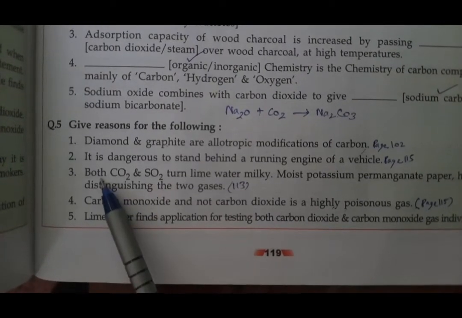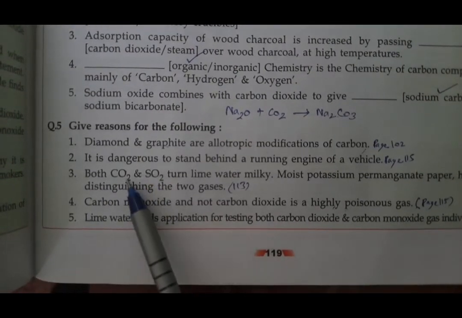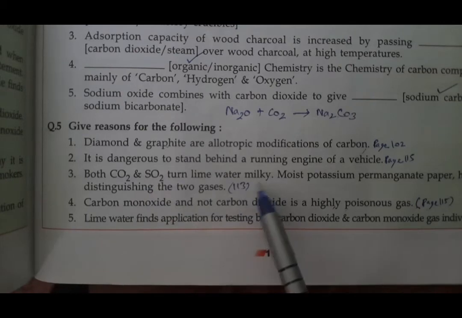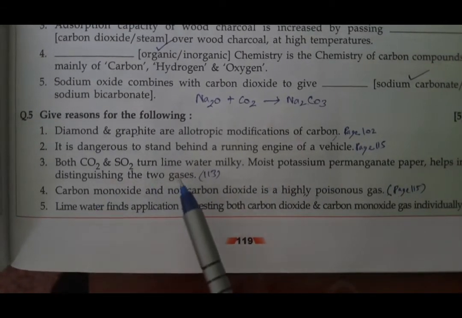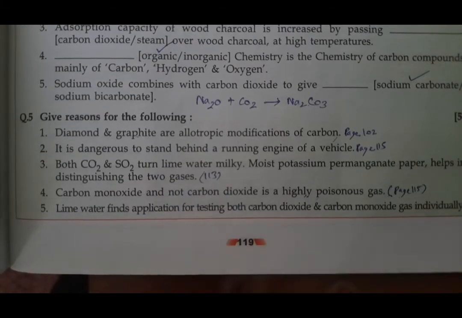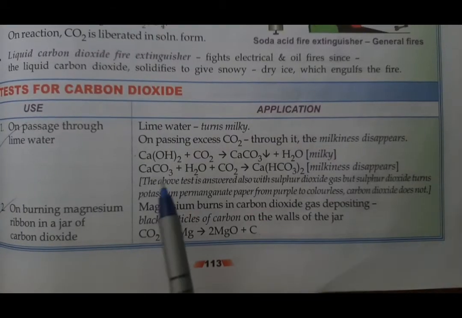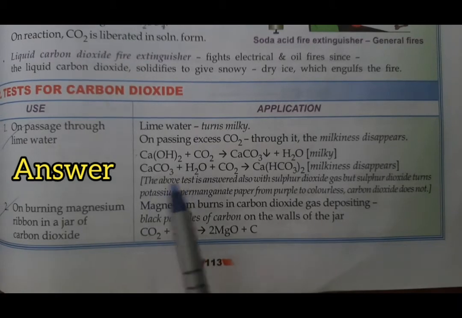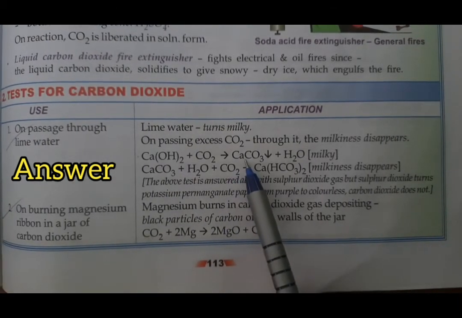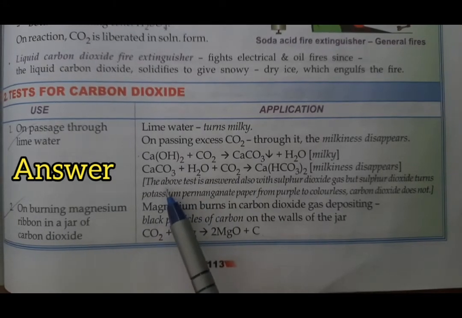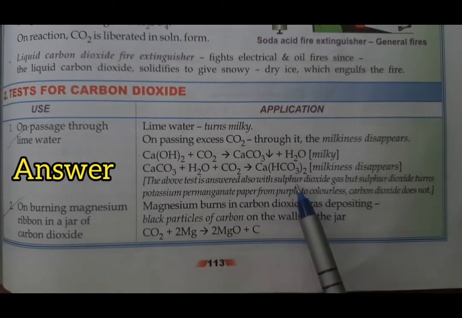Number 3 also you can answer. Both carbon dioxide and sulfur dioxide turn lime water milky, but moist potassium permanganate paper helps distinguish them. How? It is on page number 113. We have learned in the previous video that carbon dioxide turns lime water milky, but if you see below, the above test is also shown by sulfur dioxide.